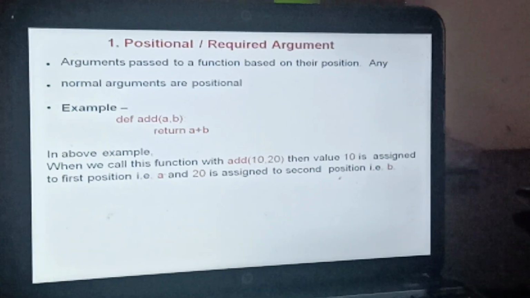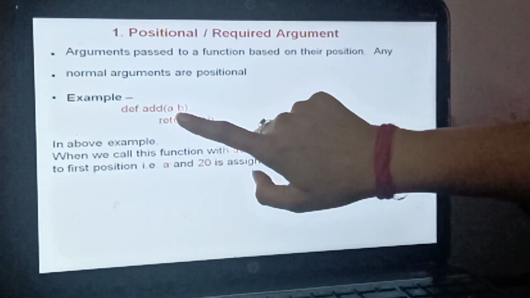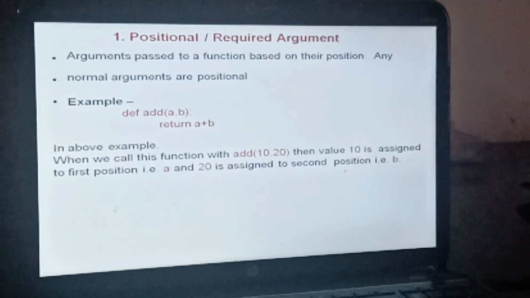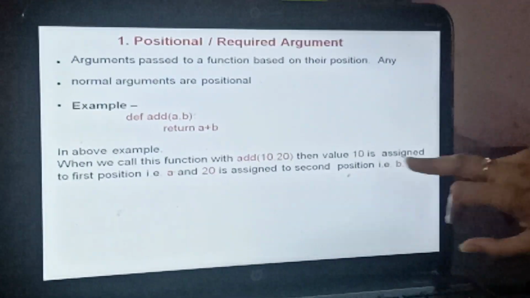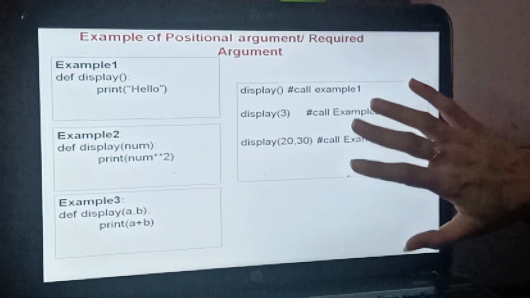If I had written b comma a, it would take the first value inside b. So here position matters a lot. And 20 is going to be assigned to the second argument, or second position. This is the very basic example.